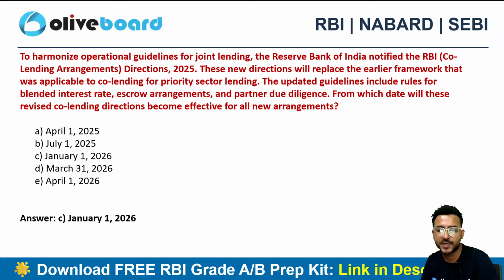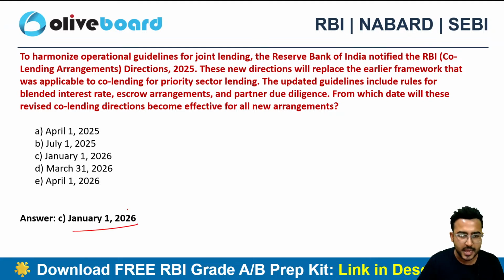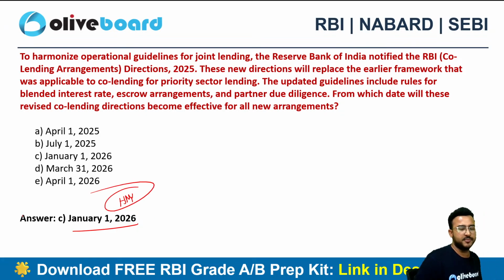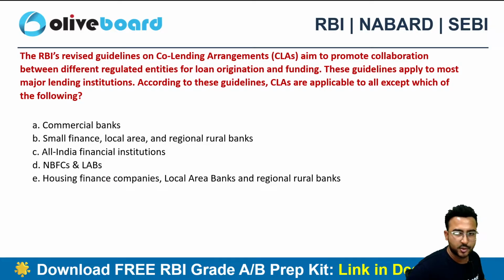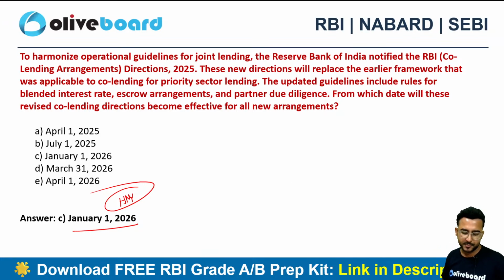And the correct choice is 1st of January 2026. So before 1st January 2026, the existing regulations will continue to apply. And on or after 1st January 2026, you need to follow the Co-lending Arrangement Directions 2025. Okay, 1st January. The memory technique here is Happy New Year. HNY, Happy New Year will be the memory technique for this circular. Okay, co-lending. So what you can do is write the name of the circular and start writing the memory techniques as well, which will surely help.